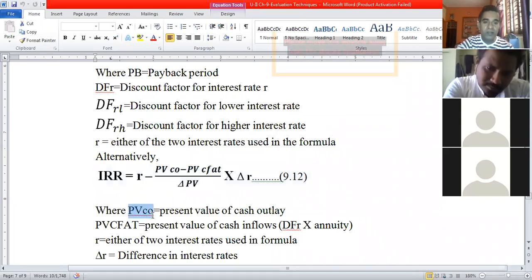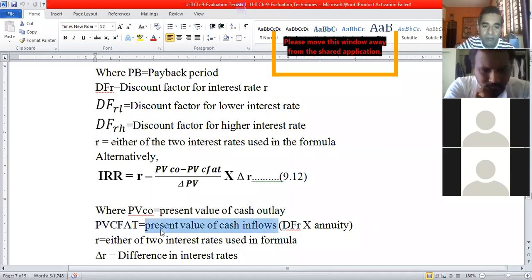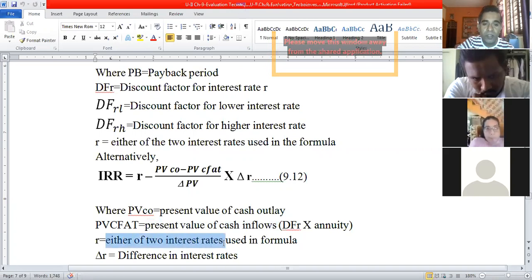Where PVCO is present value of cash outlay, we need to use table A4 for this purpose to find out the present value of total cash outflow. PVCF80, present value of cash inflows, we also need to use table A4 to find. The DFR into annuity. Small r is either of the two interest rates used in the formula.